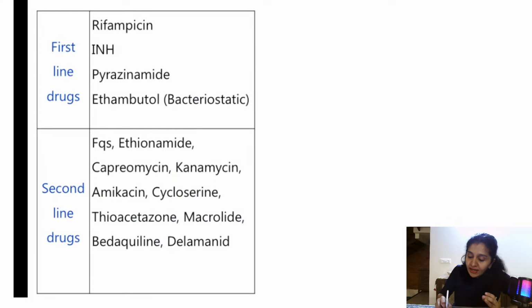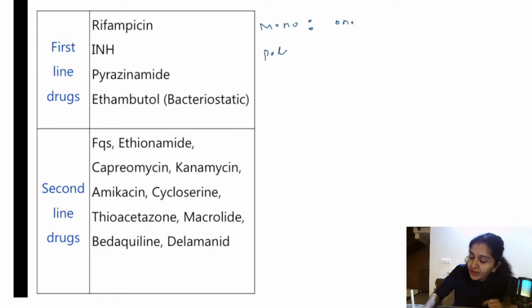And then in second line, we have various other drugs like fluoroquinolones, capreomycin, kanamycin and so on. So let us understand 6 different types of resistance which are very, very important. What is monoresistance? Monoresistance is resistance to one of the first line antitubercular drugs.